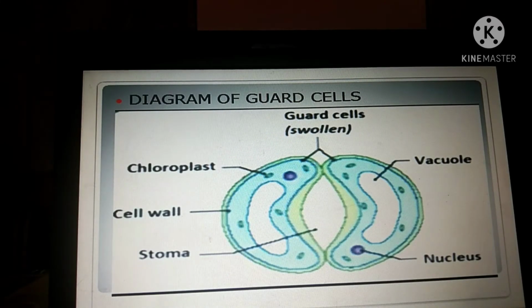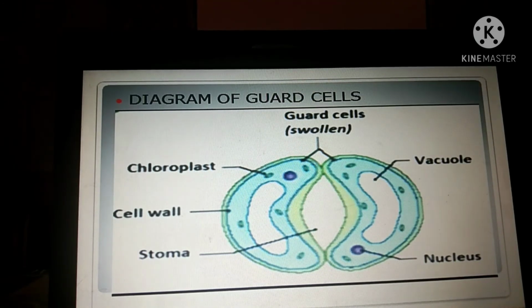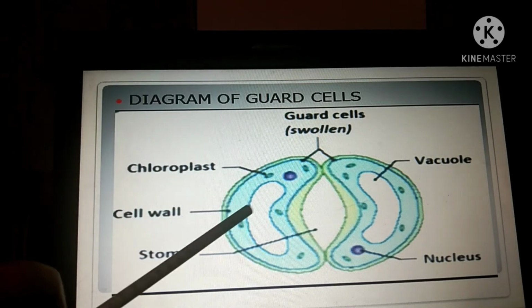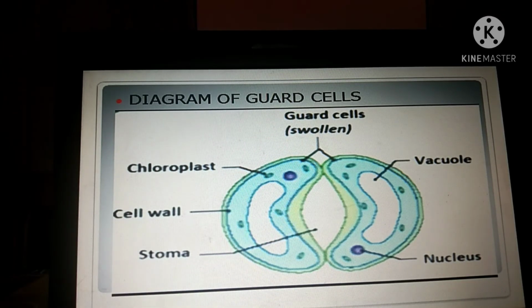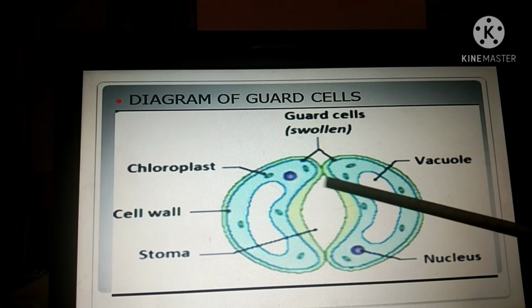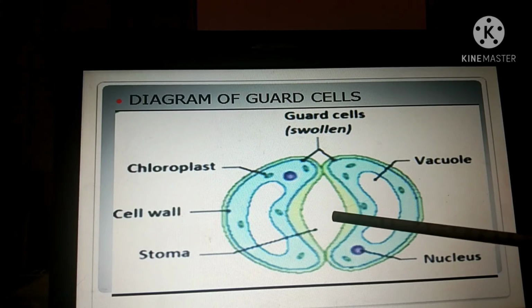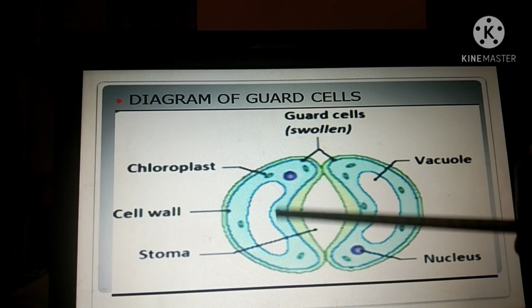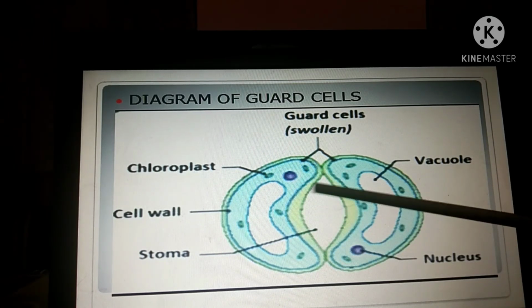Yes, so this is the diagram. You can see that it is the diagram of the guard cells and the stomata as a whole. As you can see here, these shapes are like kidney shapes or bean shapes, right? When you look at a bean or a kidney, the shape is somewhat like this. In the case of guard cells also, these two are the guard cells and this is the stoma. Stoma is the singular. These guard cells act like gates. When the stoma is open, the guard cells will be like this. When the stoma is closed, these two are close to one another. That means there will be no pore here.